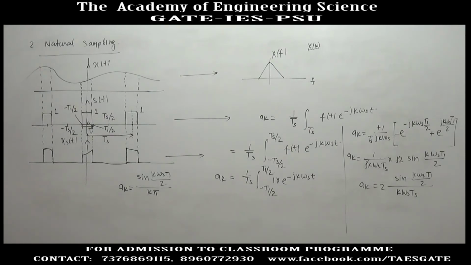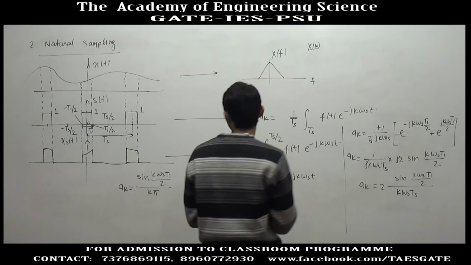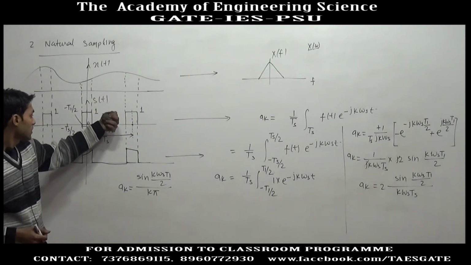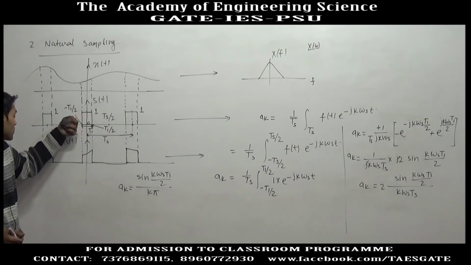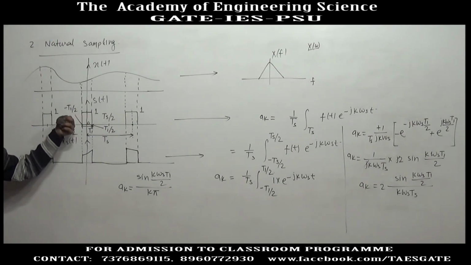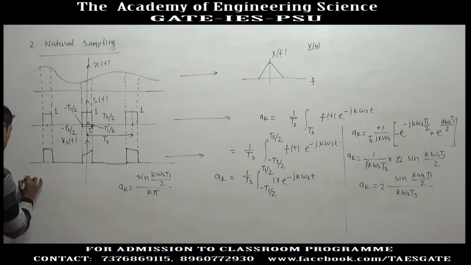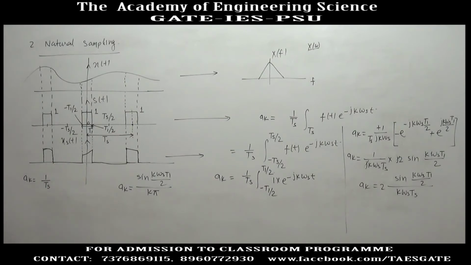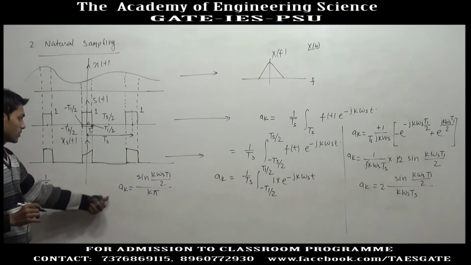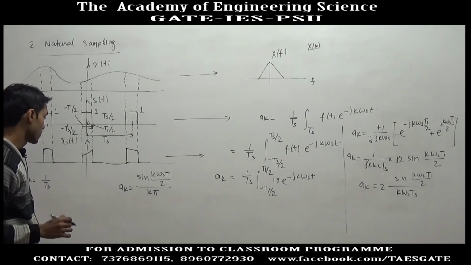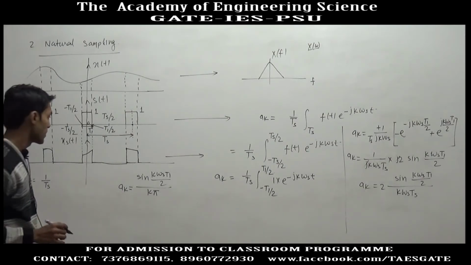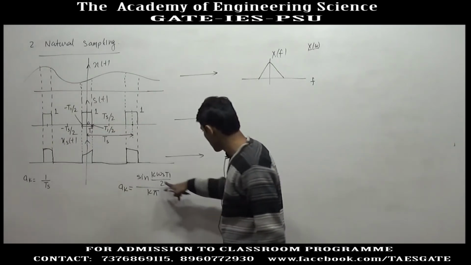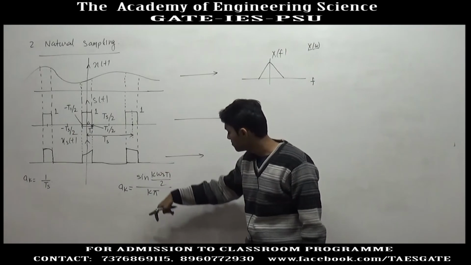Now we will keep comparing with the impulse train. When there was an impulse train in place of the rectangular pulse, we got a k equal to 1 by Ts for all values of k. But here, for k equal to 0, we get a 0 by 0 form.